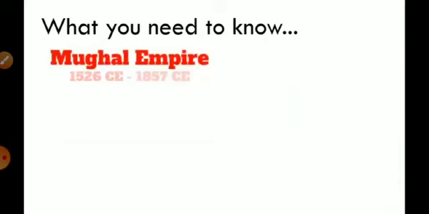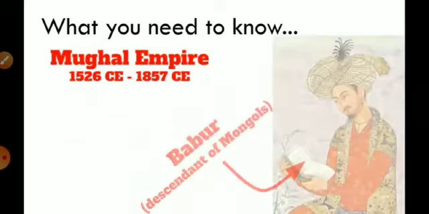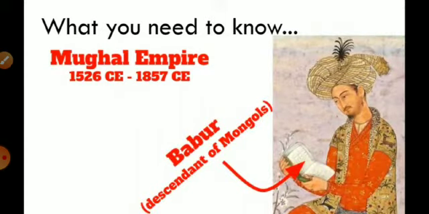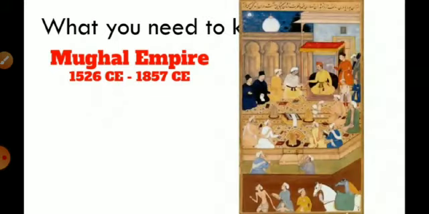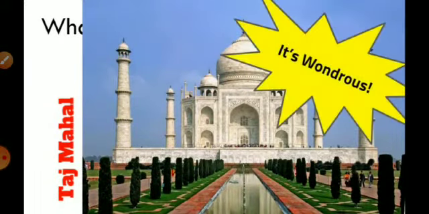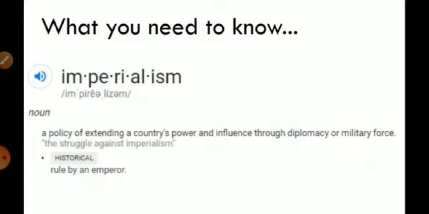Now let's fast forward to the 16th century when the Mughal dynasty takes control in the Indian subcontinent. This was a Muslim dynasty of Mongol origin that ruled from the early 16th to mid-19th century. Not only did the Mughals rule effectively over the course of 2 centuries, but they also attempted to integrate Hindus and Muslims into a united Indian state, not to mention builders of one of the new 7 wonders of the world.